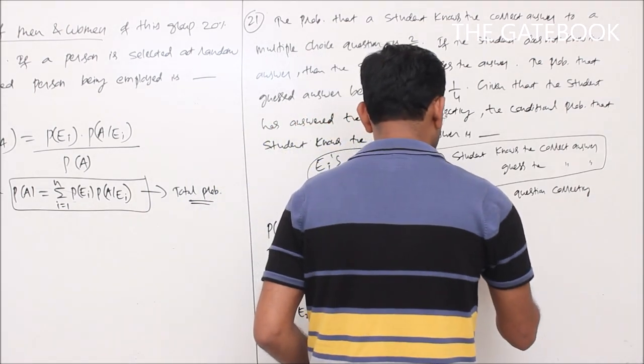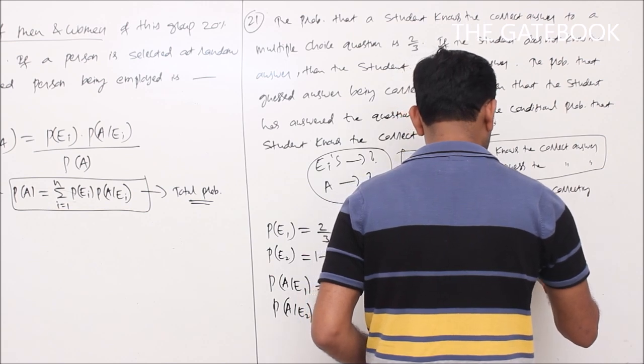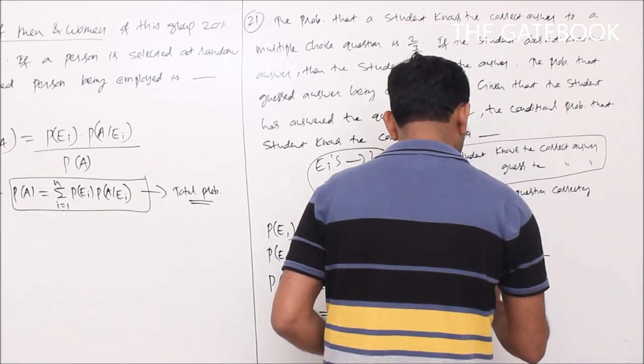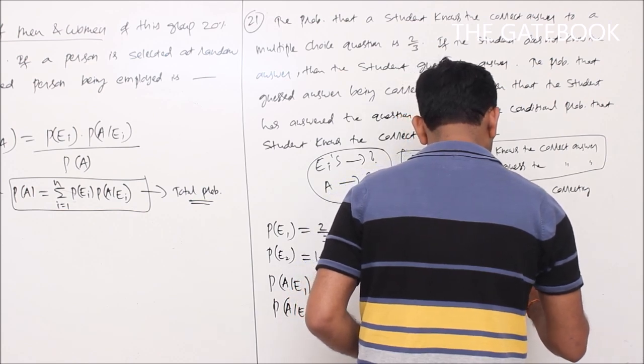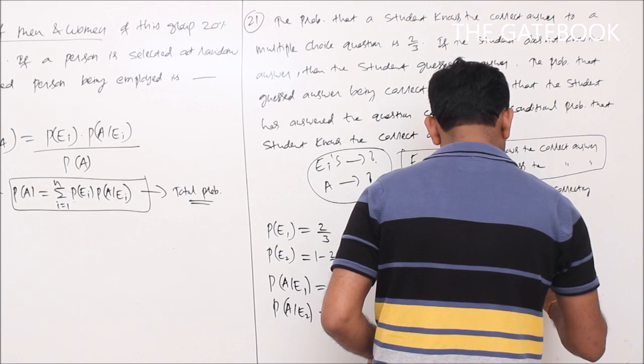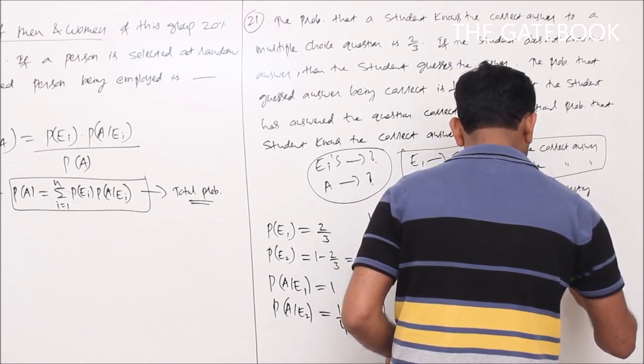So that is equal to, by applying Bayes theorem, P of E1 into P of A given E1 by P of A. Here I can write P of A as P of E1 into P of A given E1 plus P of E2 into P of A given E2.